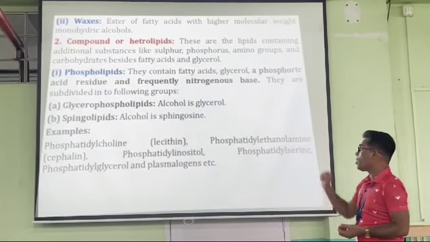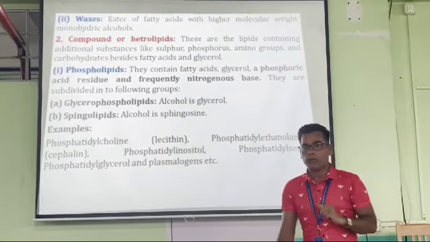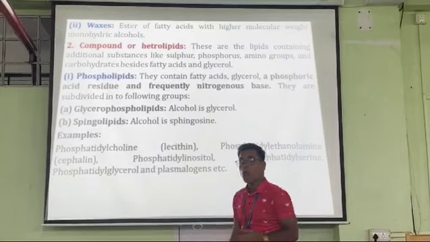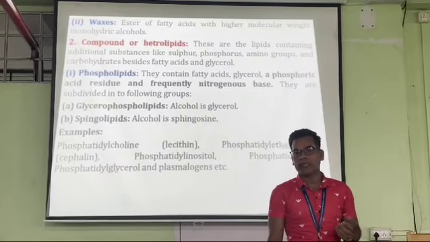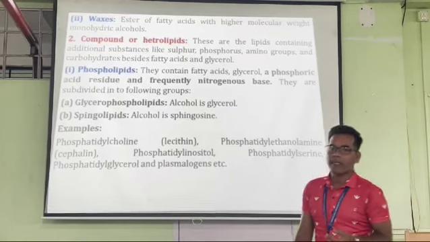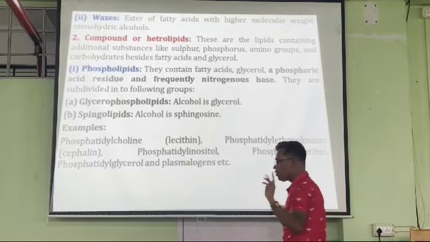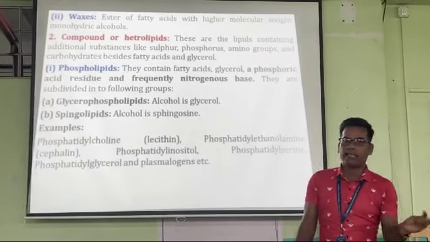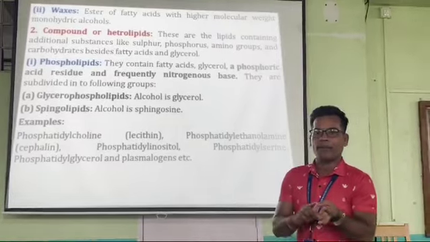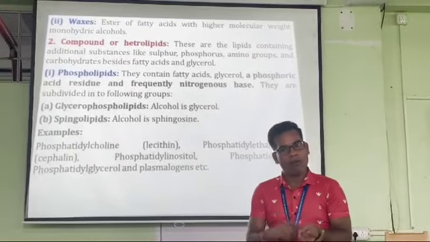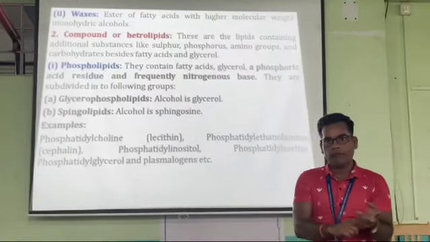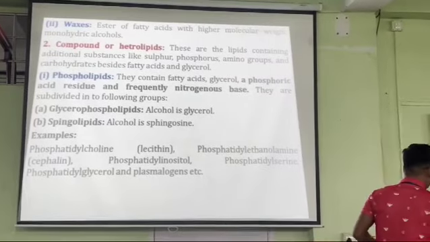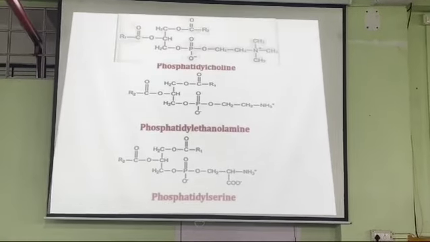Now, these are the examples of phospholipids. What are the examples of phospholipids? You have already studied them. Number one is called phosphatidylcholine, then phosphatidyl inositol, phosphatidyl ethanolamine, and phosphatidyl serine. These are all examples of phospholipids. I already told you they are the esters of fatty acid and glycerol plus other functional groups. I am showing the structure here. See the first one.